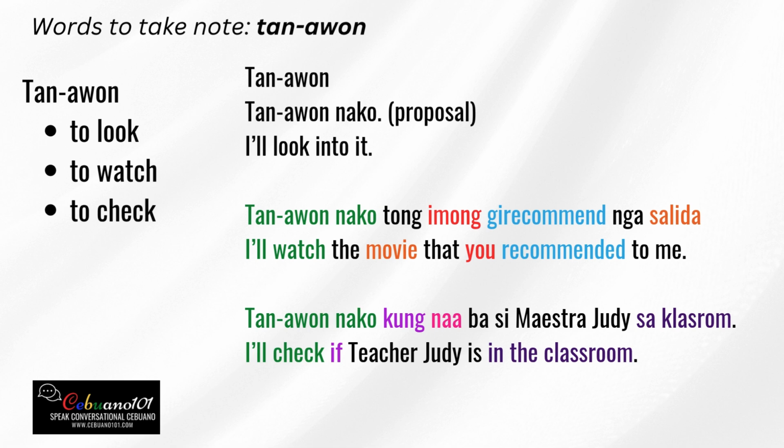Now, you can actually add the word be here. Tanaw nako be. Okay, tanaw nako be. So you are so eager to check if Maestra Judy is in the classroom. If we are going to add the be after nako, tanaw nako be, that means your intention is heightened and you're so eager to know and to check if Maestra Judy is in the classroom. So in this lesson, you learned about daw, you learned about the word tanaw, and you learned the word be and its usage.